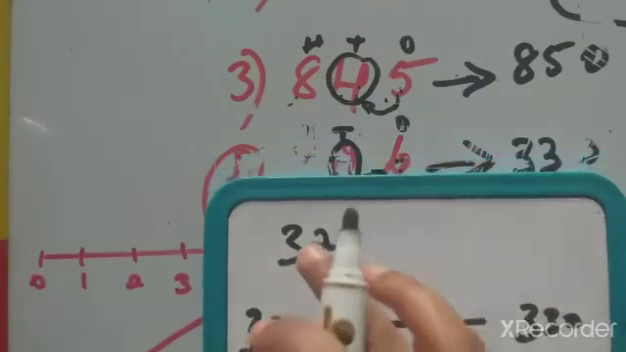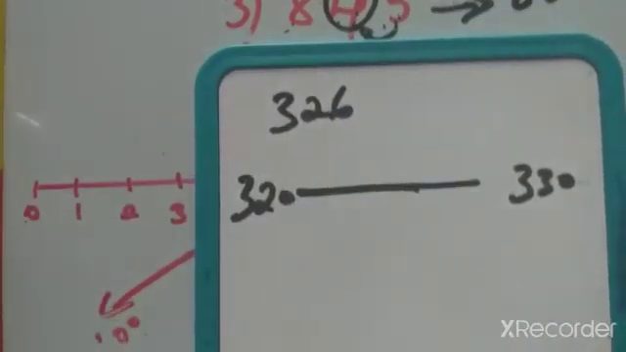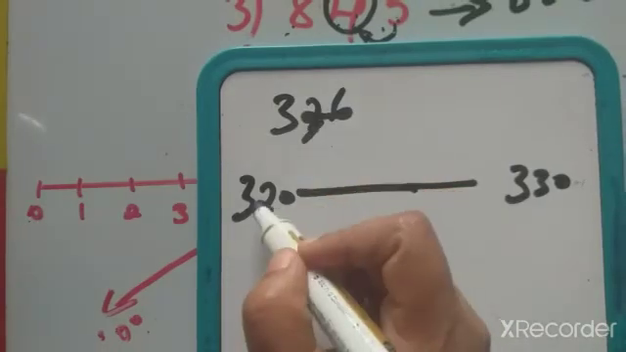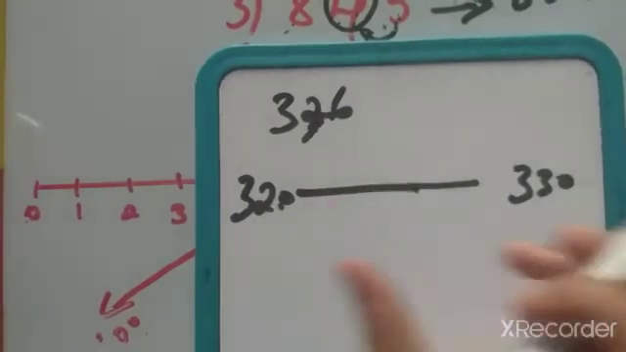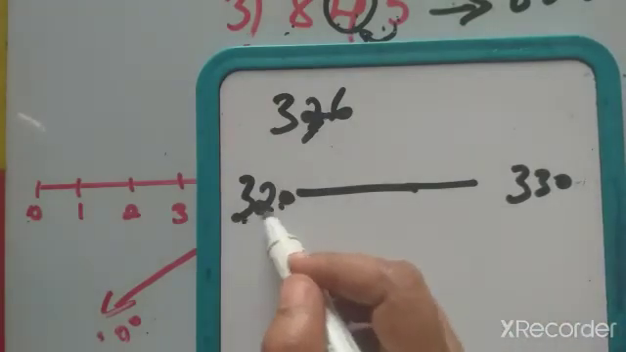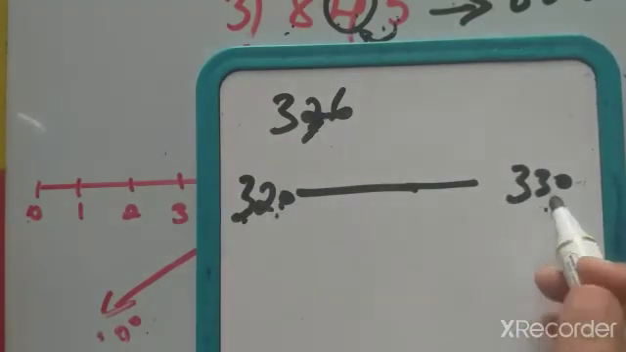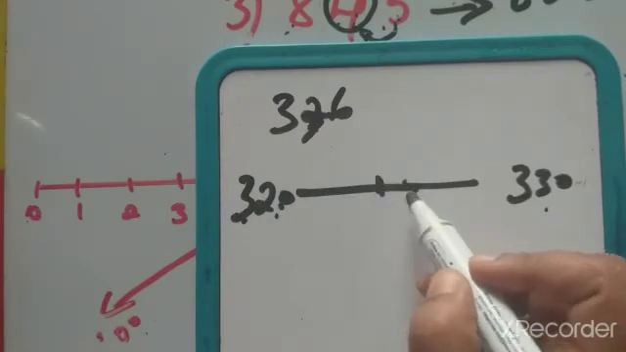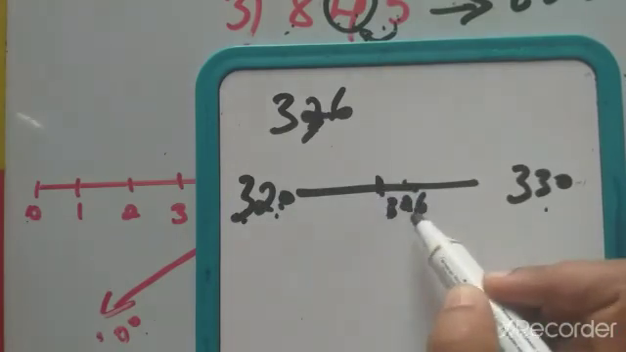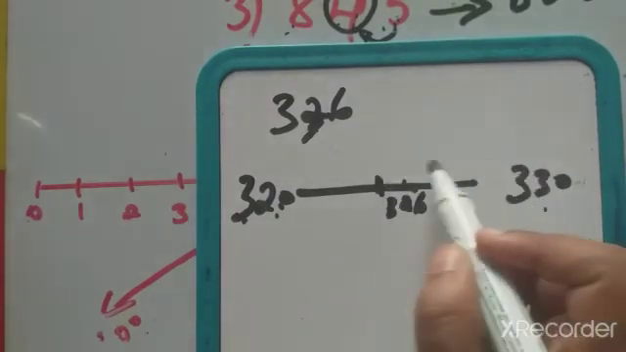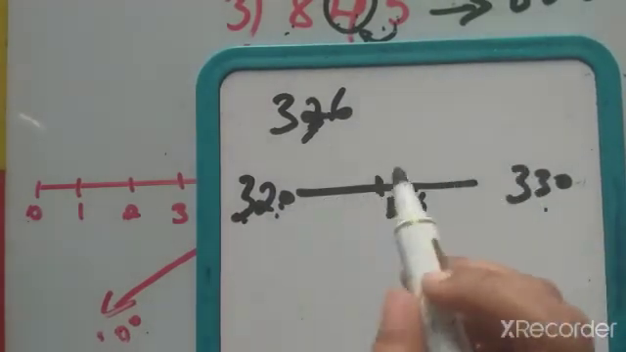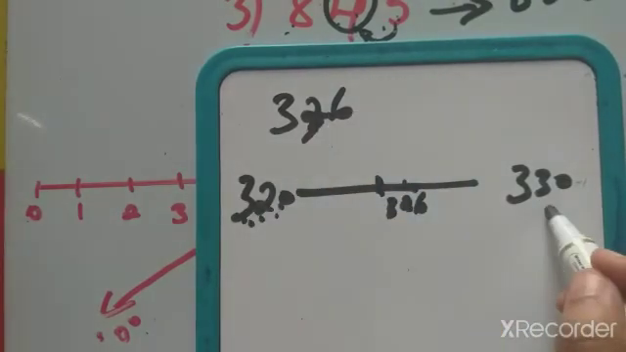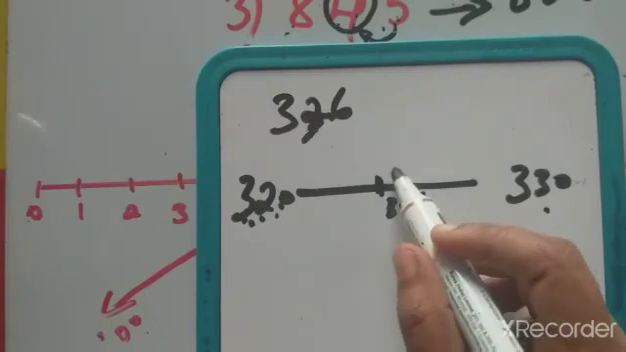Next number is 326. Because we are rounding off in the tens place, the numbers have a distance of 10, so 320 to 330. 326 is here, past the middle of the numbers. 5 or above 5, move to the next number. So 326 is nearer to 320 or 330? It is nearer to 330.